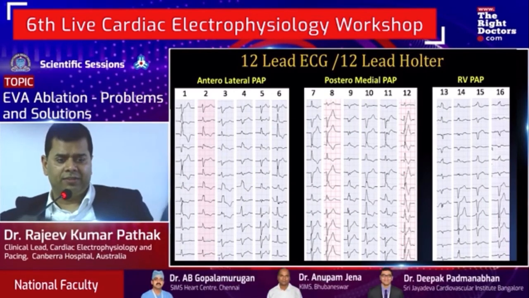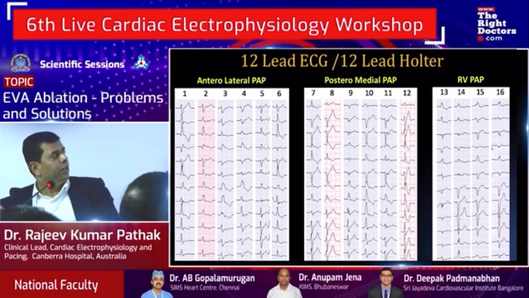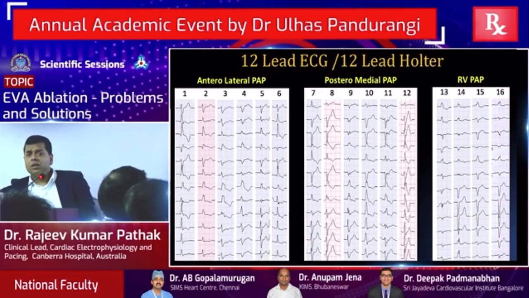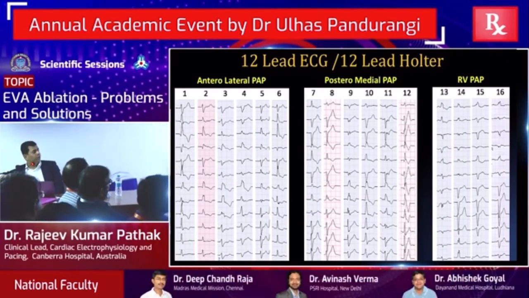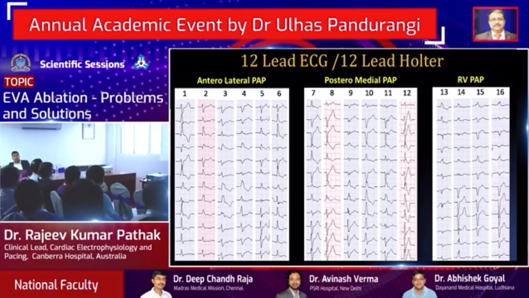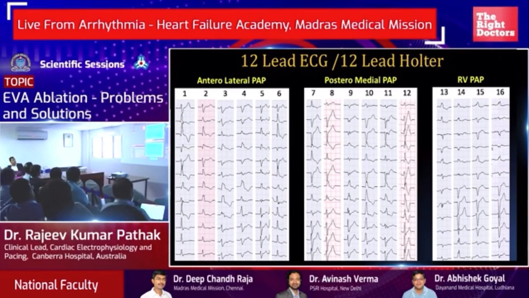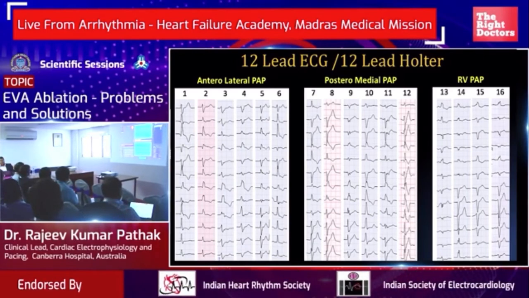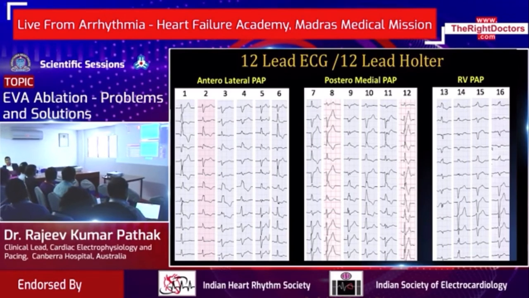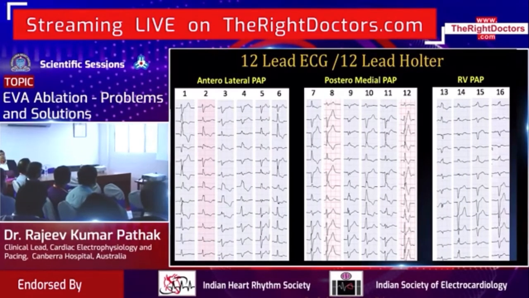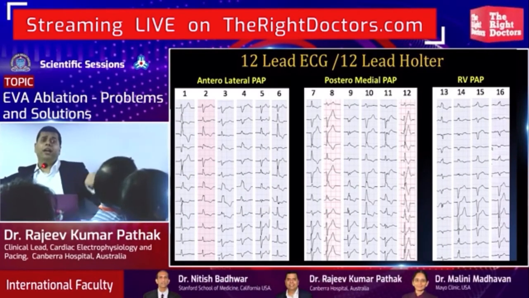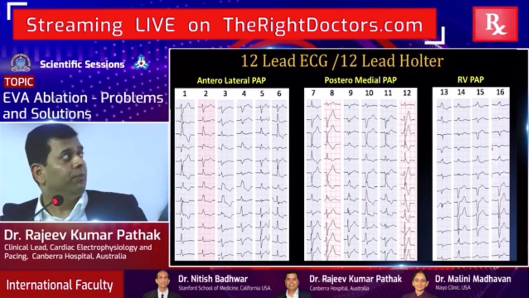When we talk about posteromedial papillary muscle, again, they are always right bundle to start with. They will have transitions somewhere around V3 or V4 or V5 in the precordial leads. They're always superiorly directed. They do not generally have inferior lead discordance. And where the exit is, whether this is a septal exit versus a lateral exit, will decide how much R wave you're going to have in lead 1, versus purely, some of them will have an S wave. That demonstrates it's an exit from the lateral side of the posteromedial papillary muscle.